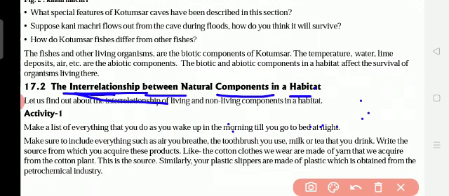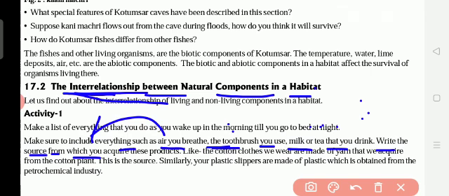Now you see, make sure to include everything such as the air you breathe, the toothbrush you use, the milk or tea that you drink. Write the sources from which you acquire them. Source means srot, source means स्रोत. What is the source for the air? Trees, right. From the trees we get the oxygen.